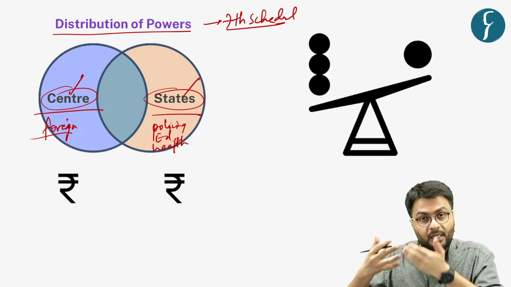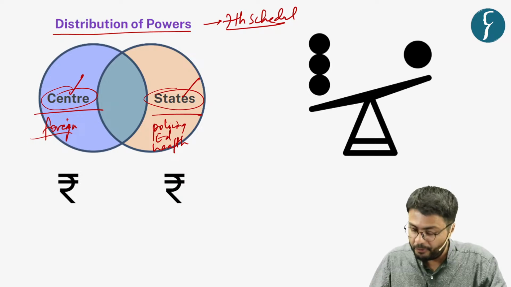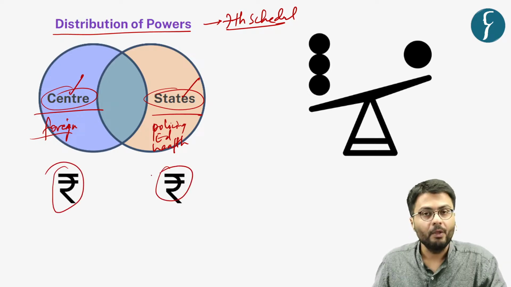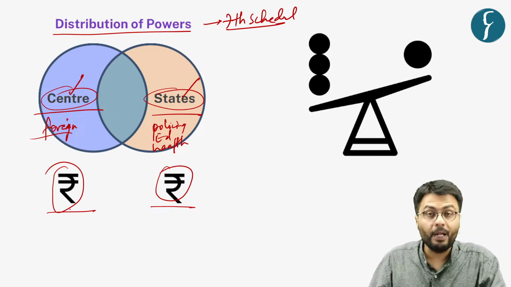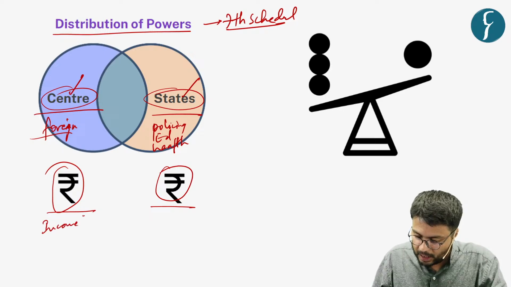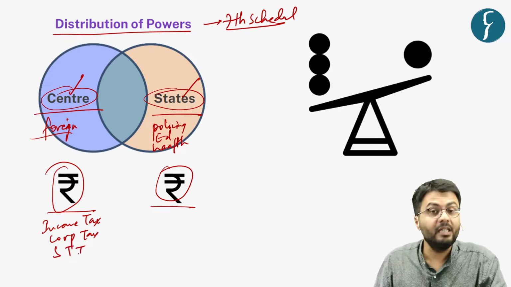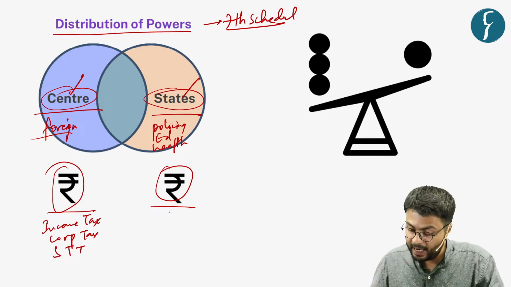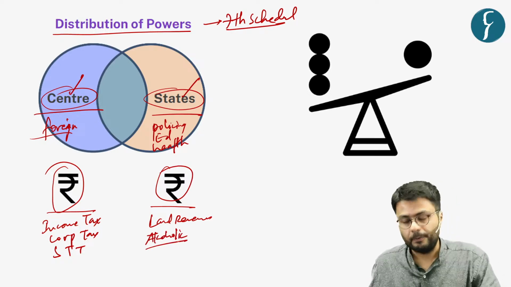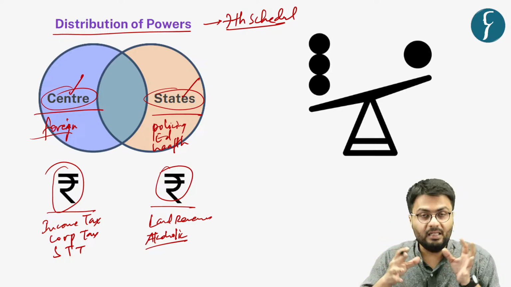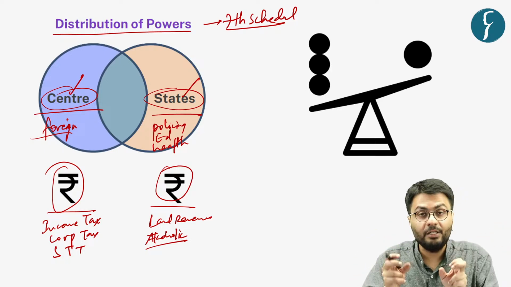Now, to undertake all these functions, both of these governments require money, which they get through various sources of revenue. For example, the central government imposes income tax, corporate tax, and securities transaction tax, whereas the state government imposes land revenue as well as taxes on alcoholic consumable products. Now, as both these governments have a separate set of revenue sources.